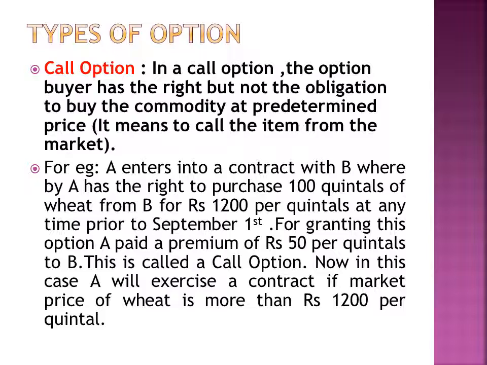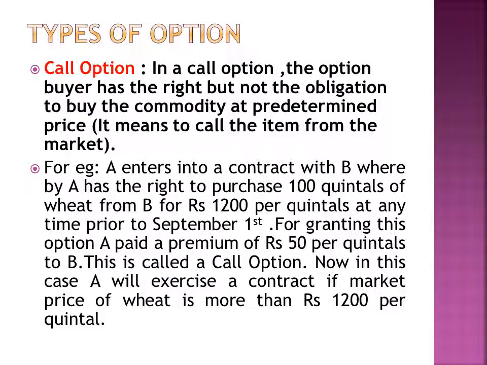For example, A enters into a contract with B whereby A has the right to purchase 100 quintals of wheat from B for rupees 1200 per quintal at any time prior to September 1st. For granting this option, A paid a premium of rupees 50 per quintal to B. This is called a call option.